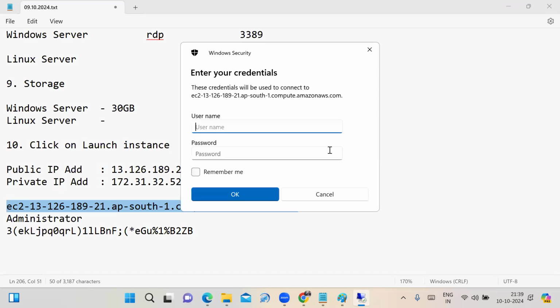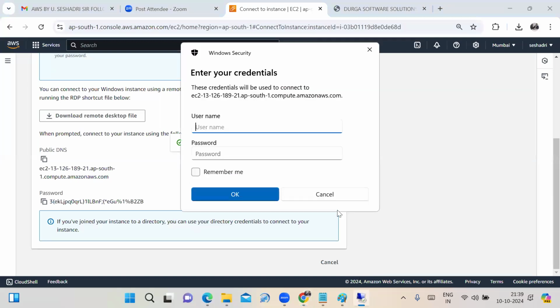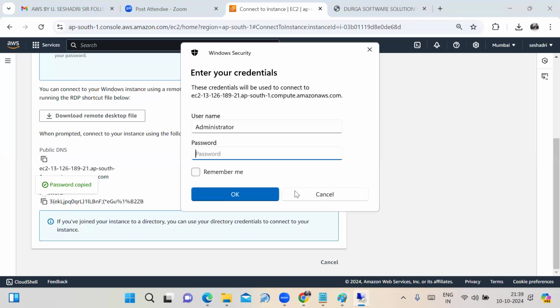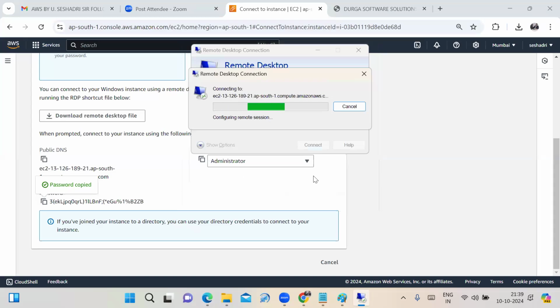Then it is asking for the username. What is the username here? Administrator. You need to type it here. What is the password? This is the password. I copy and paste it from the notepad, because even if a single character is missing, you cannot connect to your Windows machine. Click on OK. Click on yes.